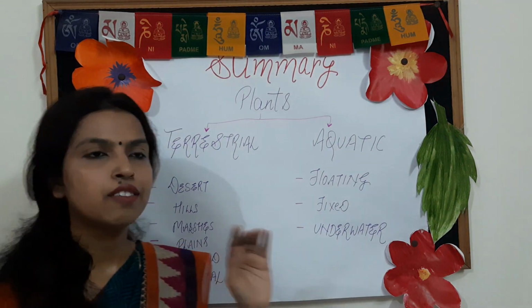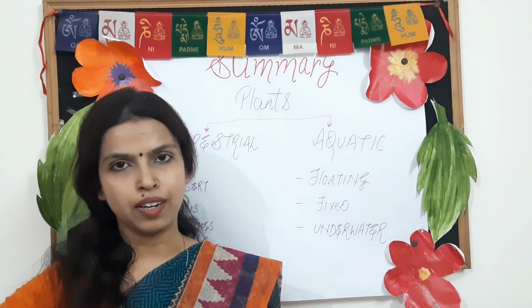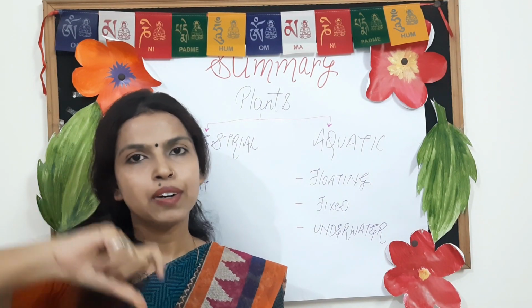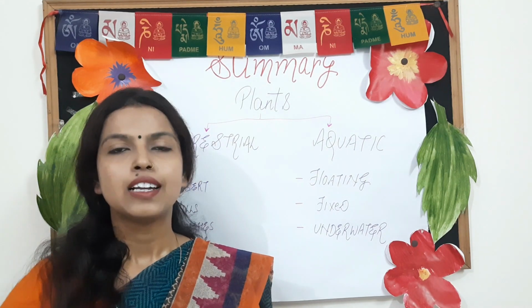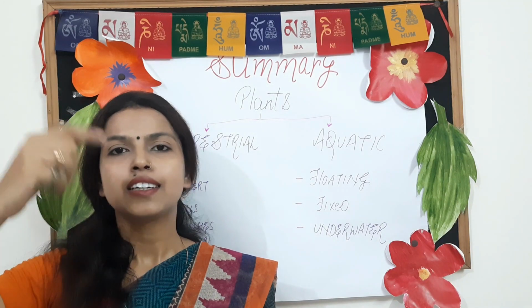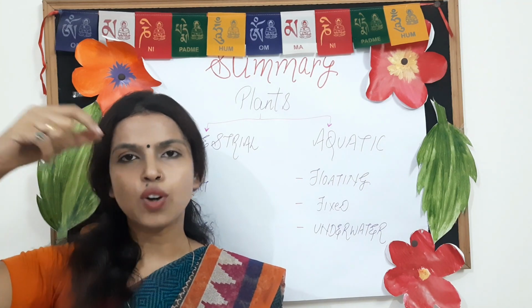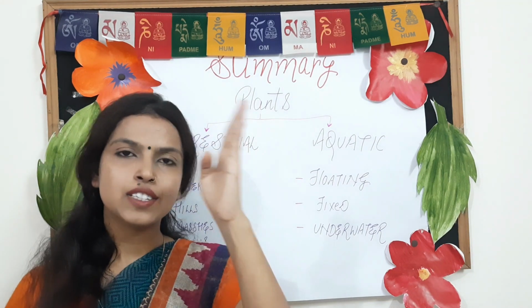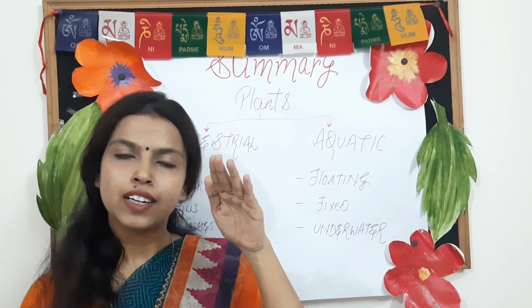Then fixed, where the root of the plant is fixed under the soil, but the above part is on the surface of the water, like lily. It has a long stem and that stem is hollow. It is very lightweight because it is hollow. So the above part is floating along with the water and the below part, that root part, is fixed under the soil.